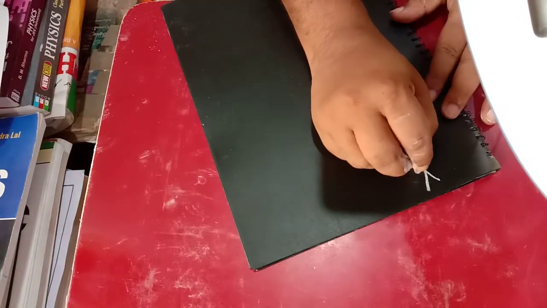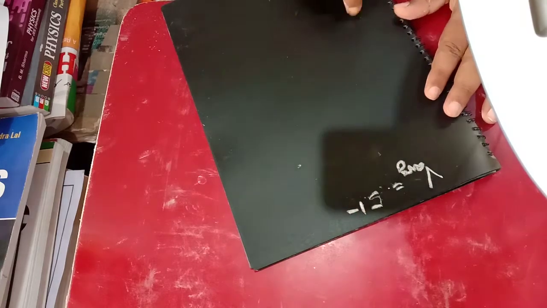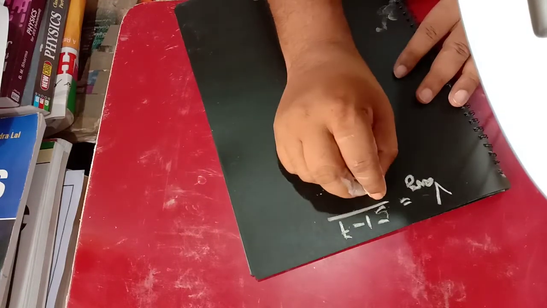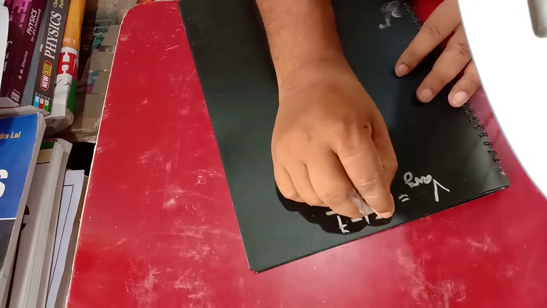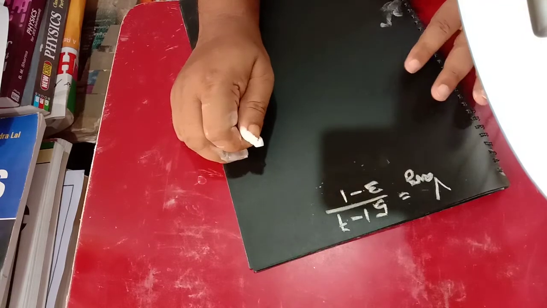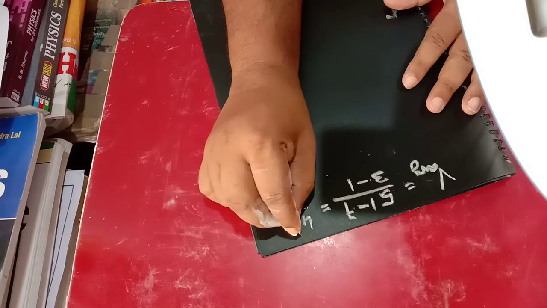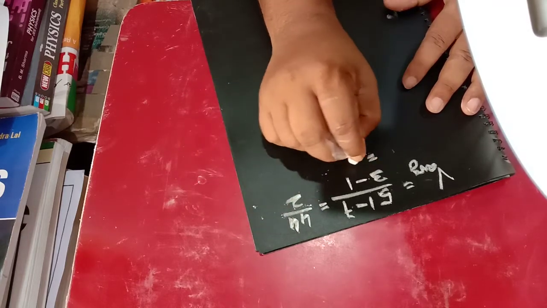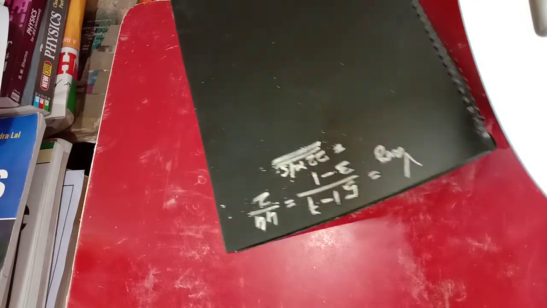V average equal to x2 minus x1 by t2 minus t1, that is 51 minus 7 by t2, what was t2? t2 was 3 second, minus t1 equal to 1 second. 51 minus 7 upon 3 minus 1, so this will be equal to 44 by 2, that is 22 meter per second. The 22 meter per second was the average velocity.